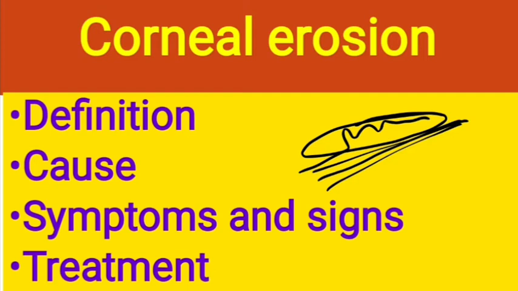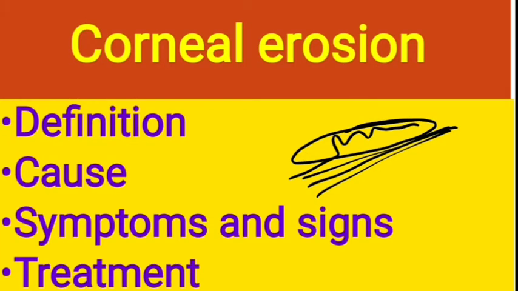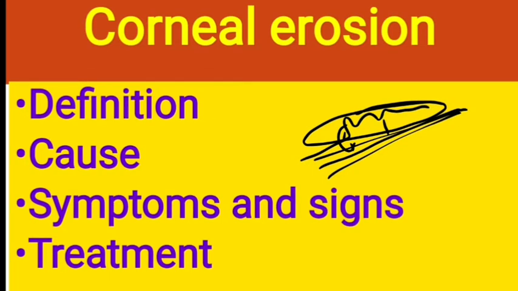Here the patient will present with repeated episodes of the symptoms and signs. So you will have to carefully look into the dystrophies. The similar treatment used for corneal abrasion can be used. If it is a repeated episode, then you can go for anterior stromal puncture, where you create small burns between the epithelium and the basement membrane, thereby giving firm adhesion between the epithelium and the basement membrane.